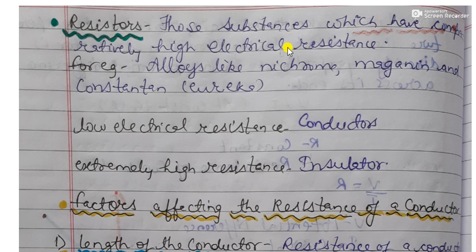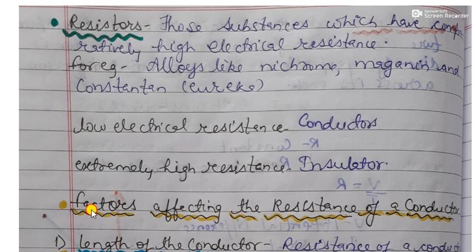Some substances have comparatively high electrical resistance. Such substances are known as resistors. For example, alloys like nichrome, manganese and constantan are resistors. If a substance has a low electrical resistance then it is a conductor. If it has a very high electrical resistance then it is an insulator. But if the electrical resistance is intermediate, then it is a resistor.